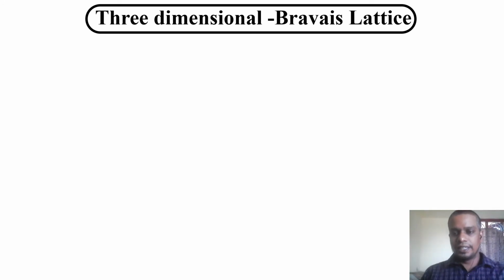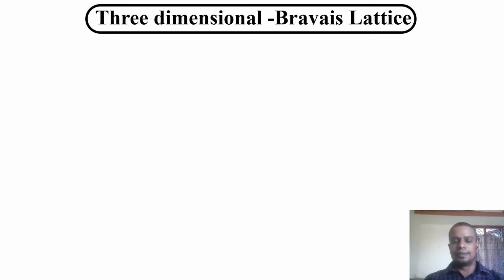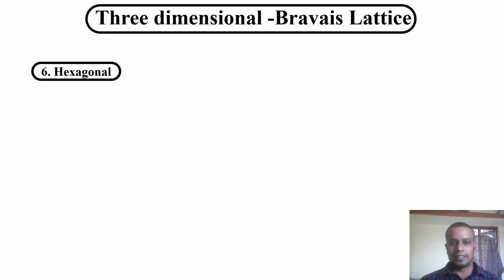The last Bravais lattice we are going to discuss is the hexagonal structure. The hexagonal structure also has the simple hexagonal.